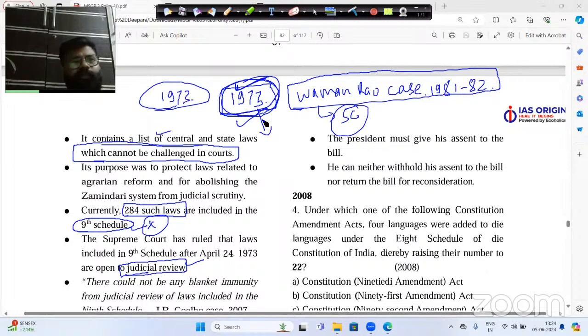Like for example, the first Constitution Amendment 1951 was there, a land reform scenario. Against that, the Shankari Prasad versus Government of India 1951 case was there. Then it was the Golaknath case of 1967. Then against that, there was the 24th Constitution Amendment 1971. Then against that, there was the Keshwanand Bharti case 1973. Then against that, there was the 42nd Constitution Amendment 1976. Then against that, there was the 44th Constitution Amendment 1978. And then against that, there was the Minerva Mills case 1980. And then to support the Minerva Mills case, there was one more case known as the Vaman Rao case 1981-1982.